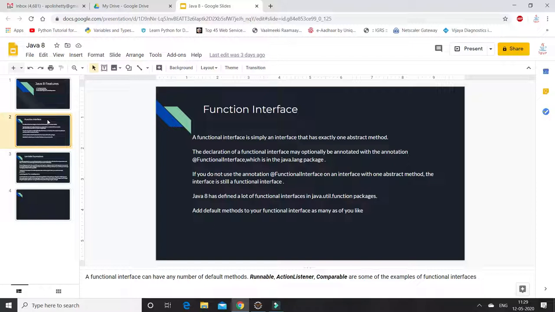This functional interface is present in the language packages. Java 8 has defined a lot of functional interfaces in the java.util.function package. You can add default methods to your functional interface as many as you like. You can use the default methods, however many you wish to add, at the interface level. That is the one thing. Here I am going to show you how to declare an interface so that it is considered a functional interface.